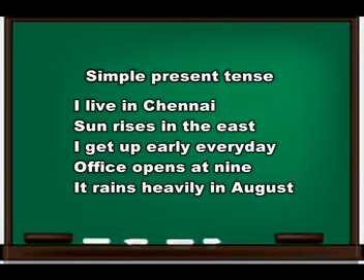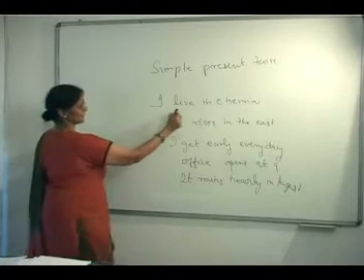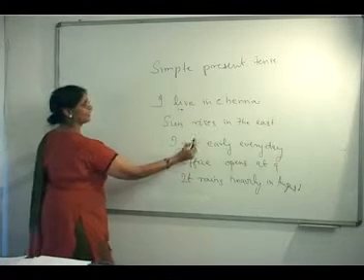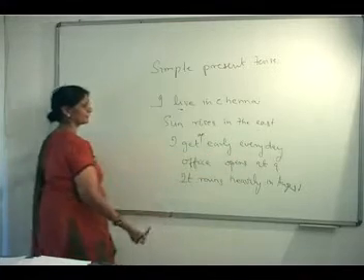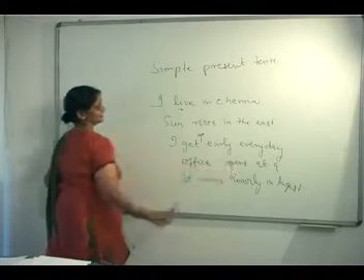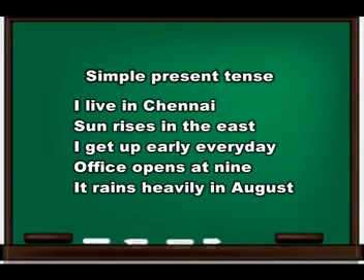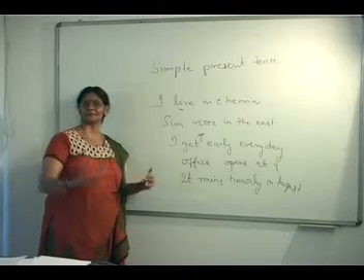When you carefully look at these sentences, you can see a few things. I live in Chennai. I get up early every day. Office opens at 9. These are sentences that tell you what you do on an everyday basis, like your routine.